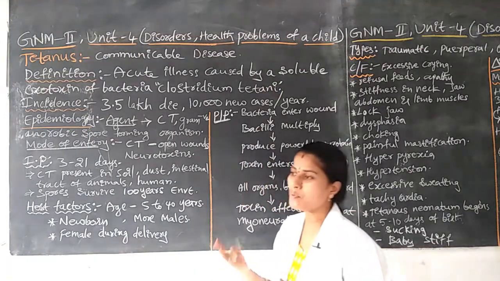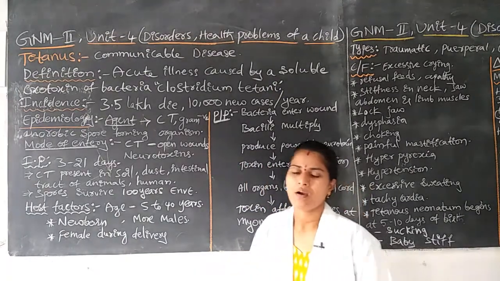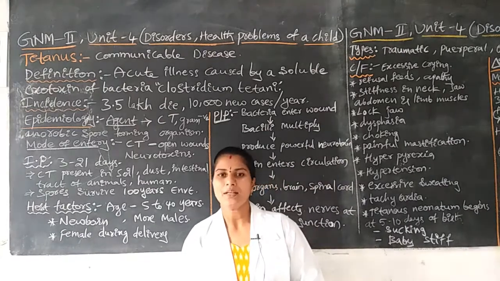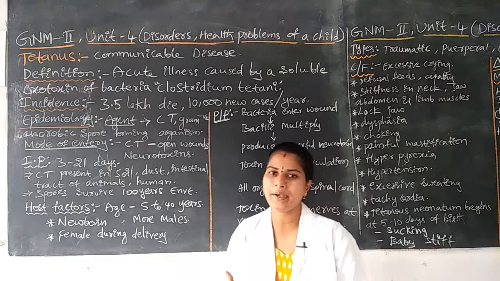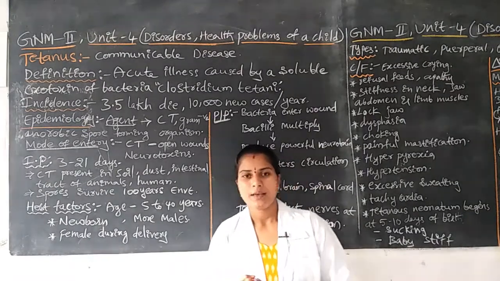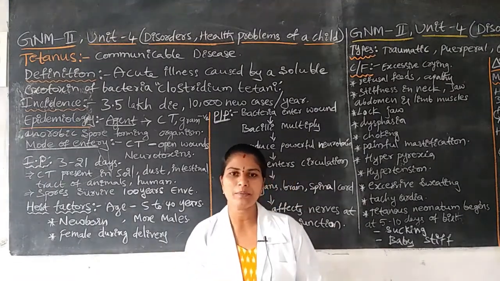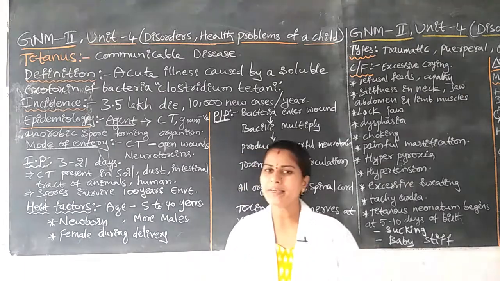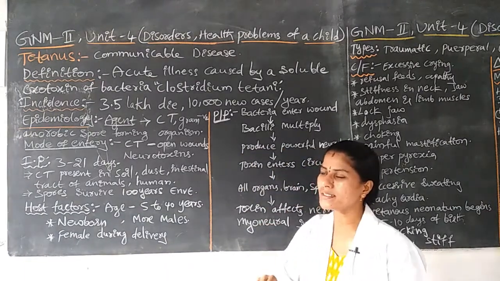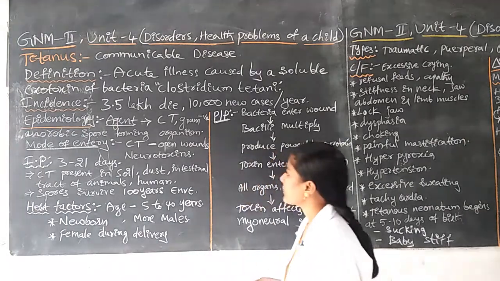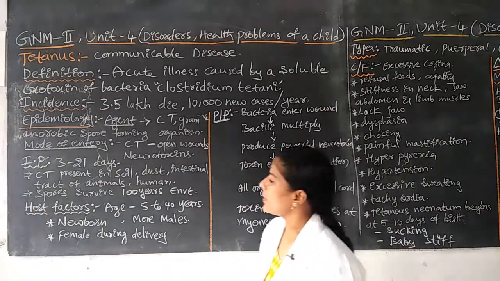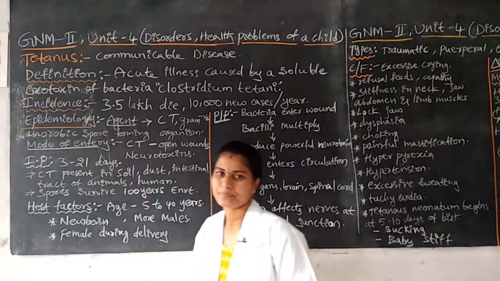If any wound is there on the body, and the wound is not covered but exposed to the external environment, then the bacteria will immediately enter through the open wound. This is regarding mode of entry.